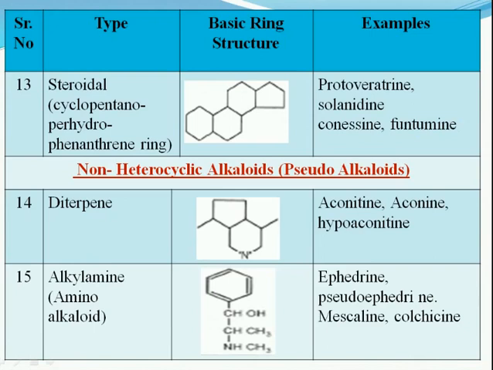Non-heterocyclic alkaloids, that is pseudoalkaloids, diterpenes. This is the structure. Examples for this are aconitine, aconine, hypaconitine and so on. And the last one is alkamines, that is amino alkaloids. Examples for this are ephedrine, norepinephrine, mescaline.